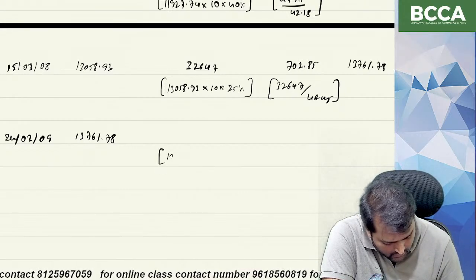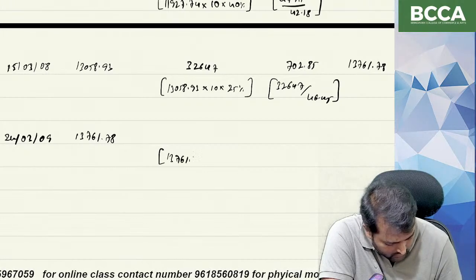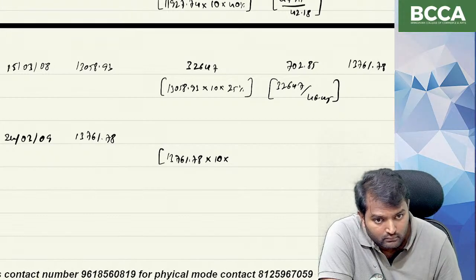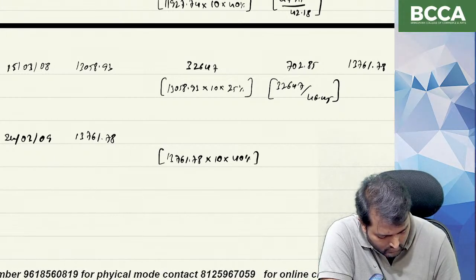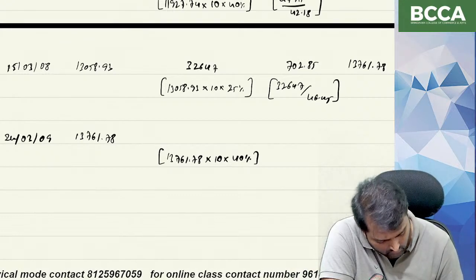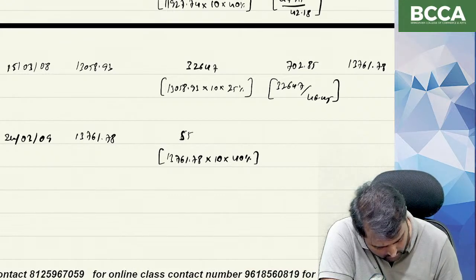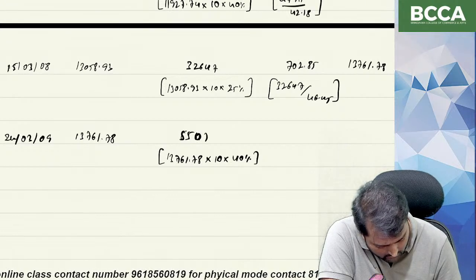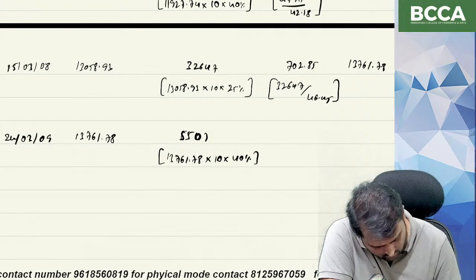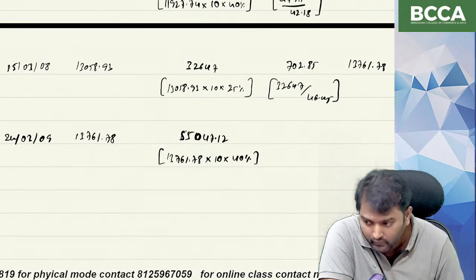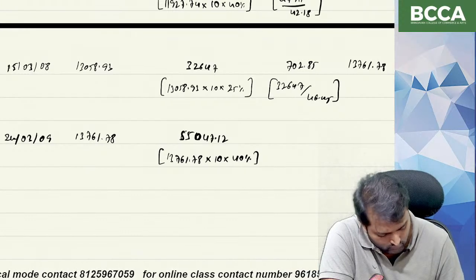How much dividend is received? 13,761.78 into 10 into the rate. This is the amount of dividend we receive, 55,047.12.